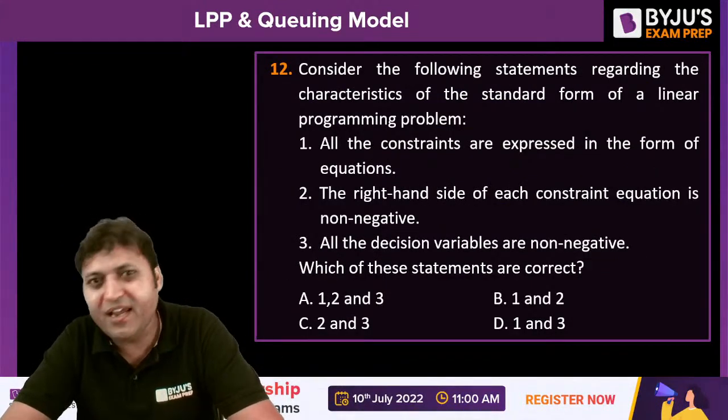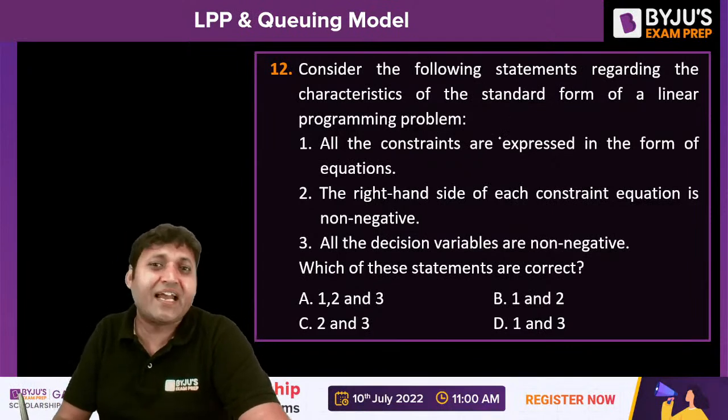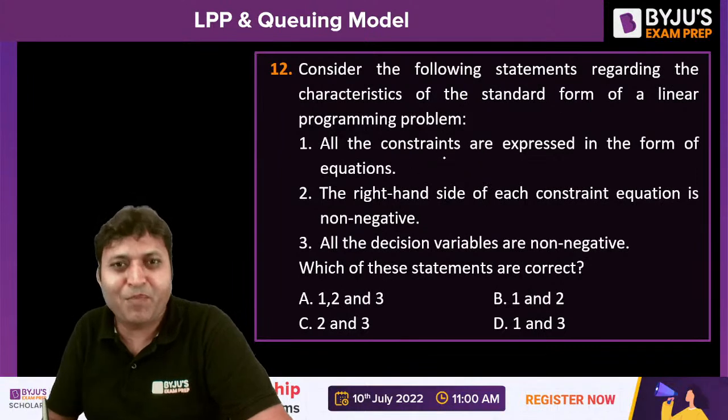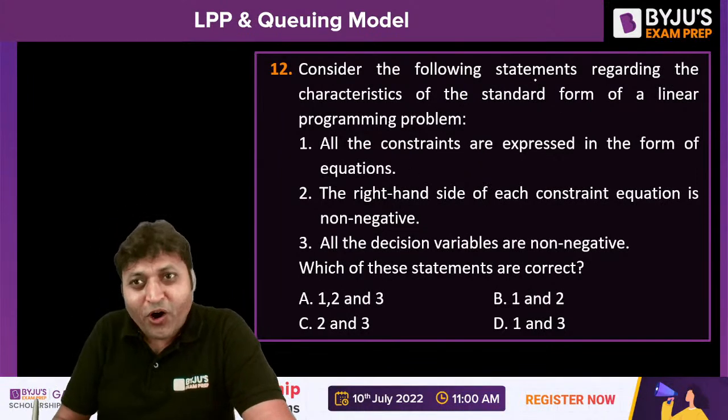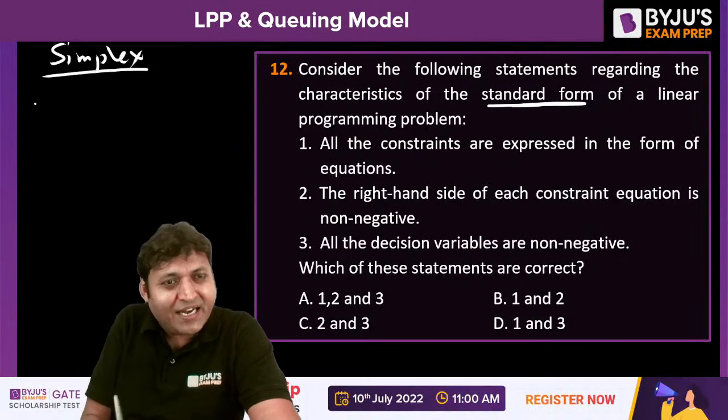Next question on the screen. Consider the following statements regarding the characteristics of the standard form of an LPP. For the standard form, there are two rules for simplex to get started.